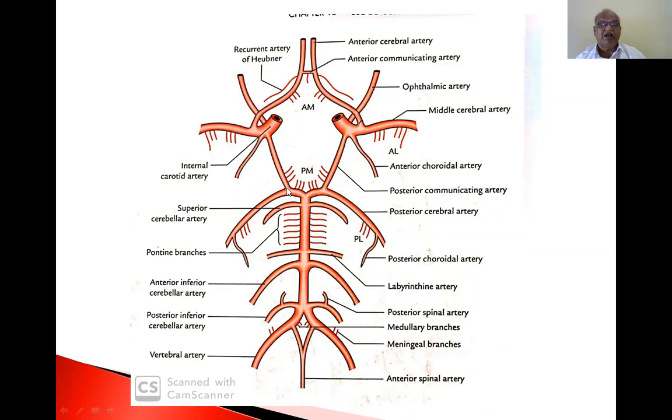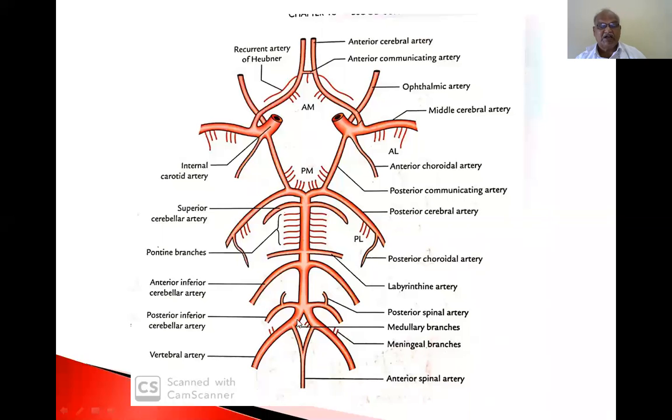in the interpeduncular fossa. This entire structure is present at the base of the brain. So this is the formation of the circle of Willis.